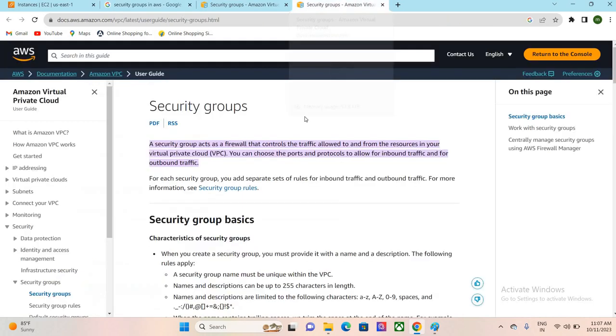That VPC concept we will discuss later. Between the server and the VPC we have a security group.